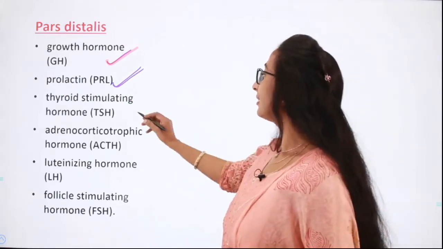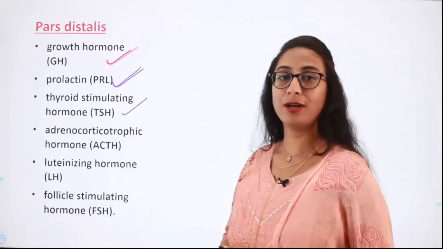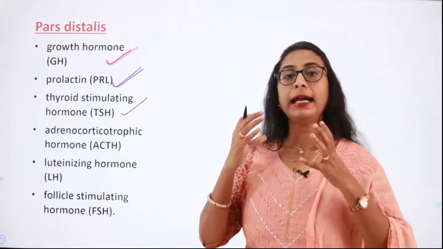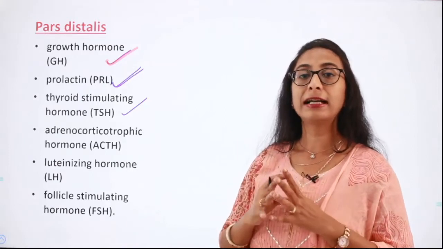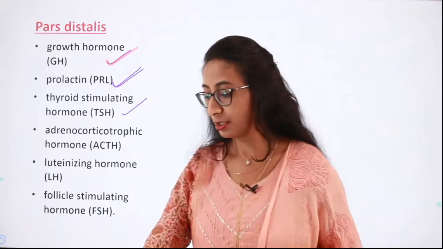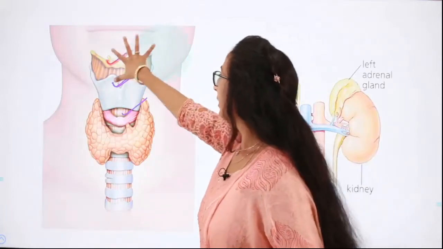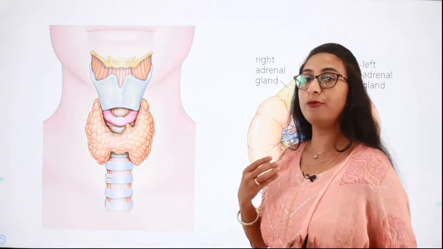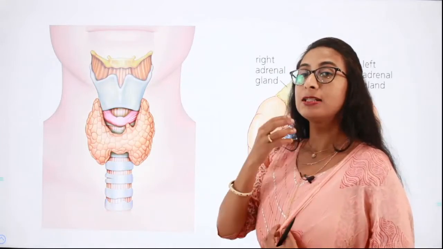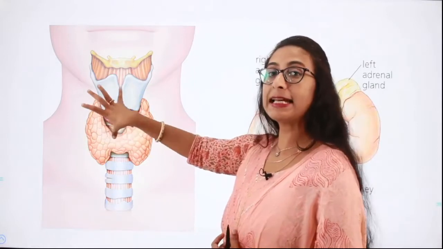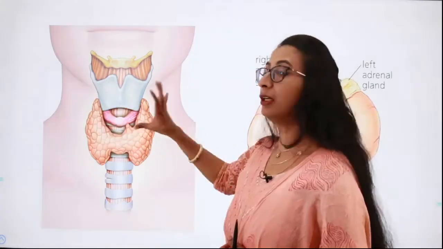Next is the thyroid stimulating hormone. Thyroid stimulating hormone regulates the gland called the thyroid gland, which is present in our neck region. Here you can see this is the thyroid gland. It is a butterfly shaped gland which is present in our neck. So the thyroid stimulating hormone regulates the synthesis and secretion of hormones from the thyroid gland.